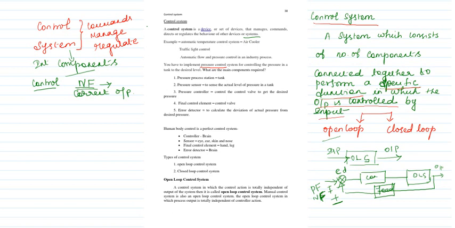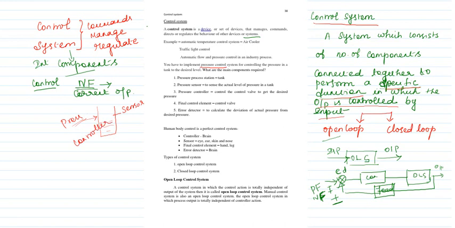In the pressure control system, there is a tank. I have to control the pressure. So what are the components I am in need of? I need a station, that is my tank. Then for sensing this particular pressure, I need a sensor. Then how am I going to control? For that I need a controller.